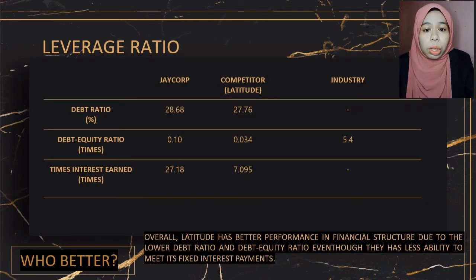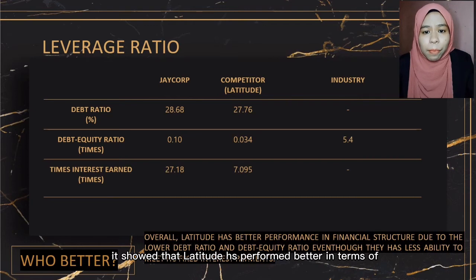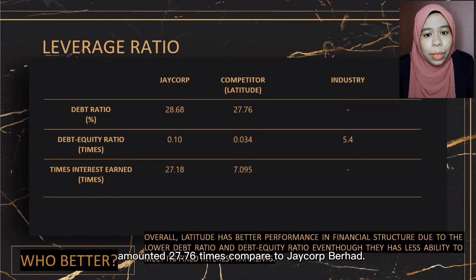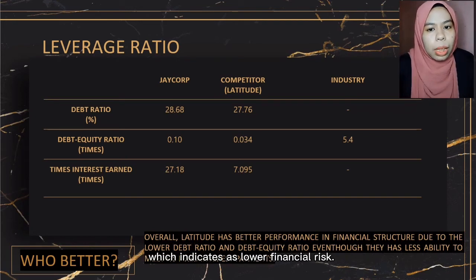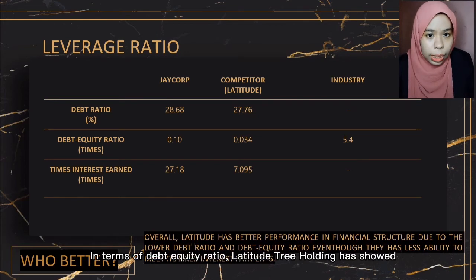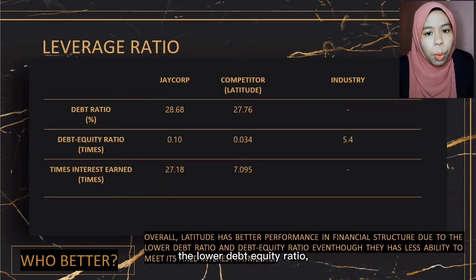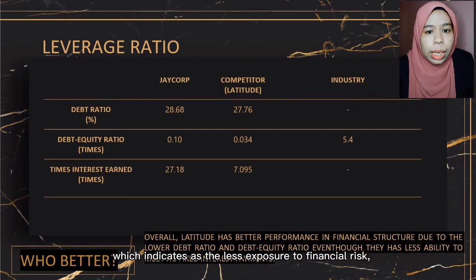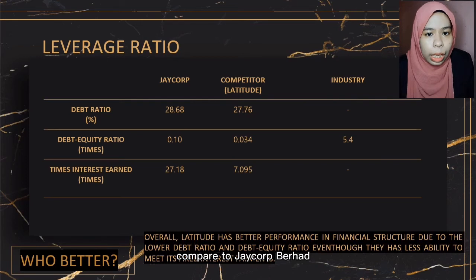For 2020, it showed that Latitude has performed better in terms of debt ratio amounted 27.76 times compared to Jacob. Lower debt ratio is better, which indicates lower financial risk. In terms of debt equity ratio, Latitude Tree Holdings has shown the lower debt equity ratio, which indicates less exposure to financial risk compared to Jacob Berhad.